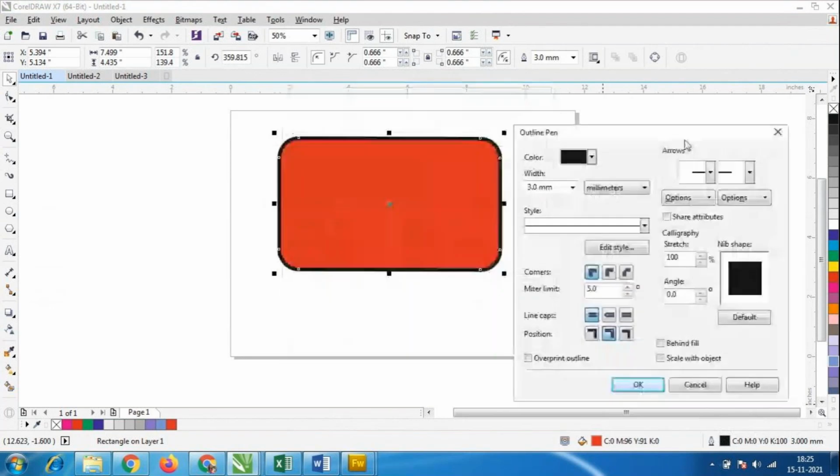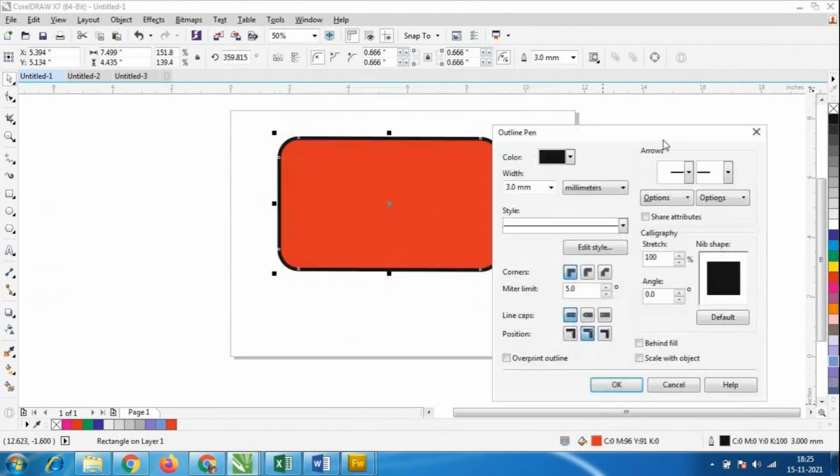Only the outline color we have to make separate. For the color of the outline, I'll just give blue color, and look here. The maximum size of the outline is 10 only. So I'll just give 10 here, and look at the design here.